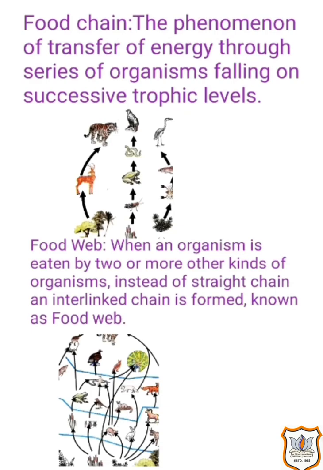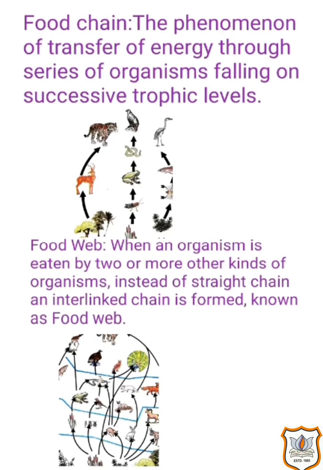Let us see the example in which the first part is grass, then grasshopper, then frog, then snake and at last peacock. So here grass will be producer, grasshopper will be the first consumer which is herbivore, then frog will be second consumer, carnivore, snake will also be carnivore and peacock the fourth consumer also carnivore.